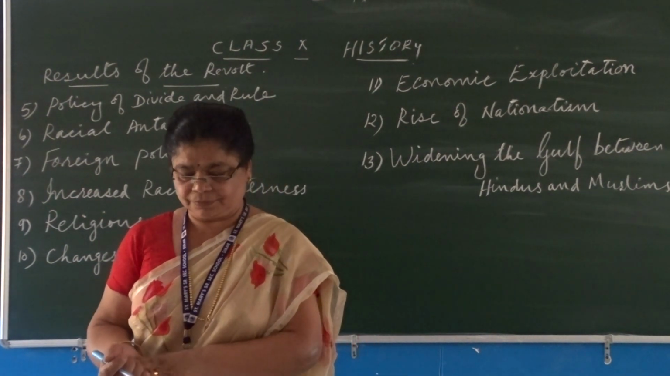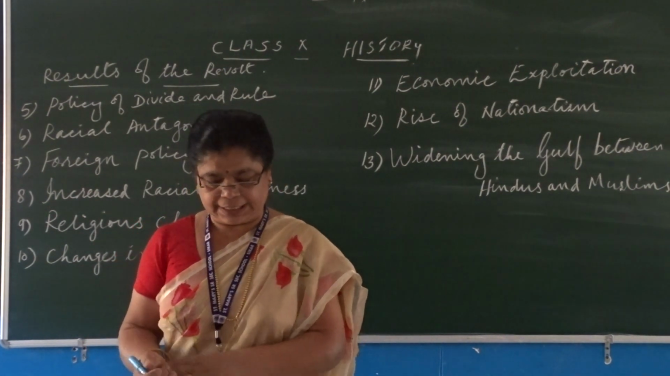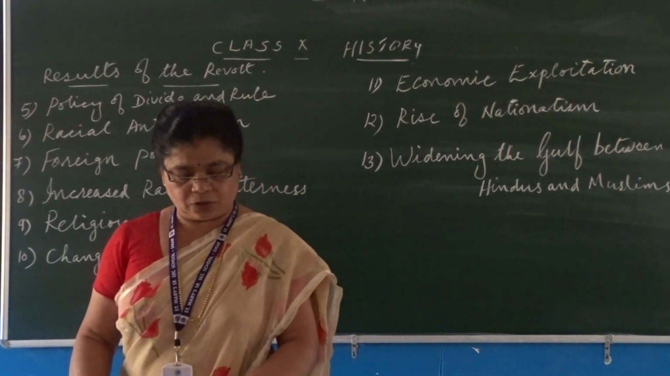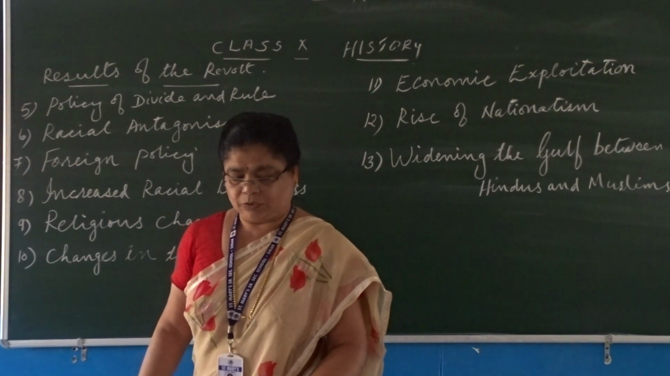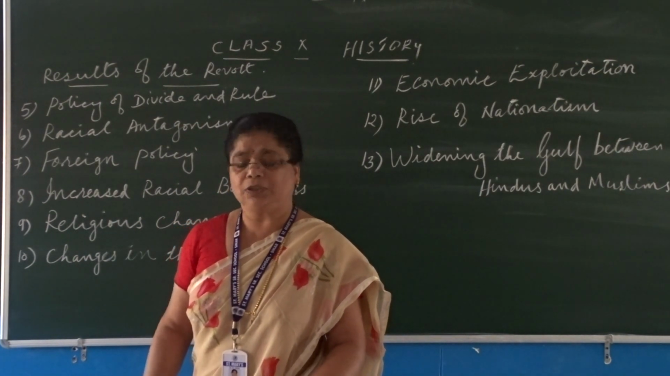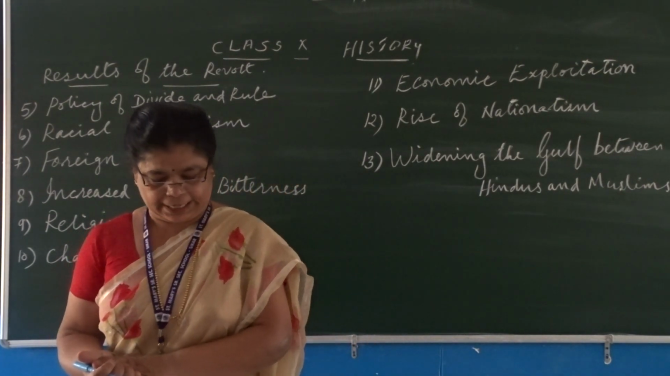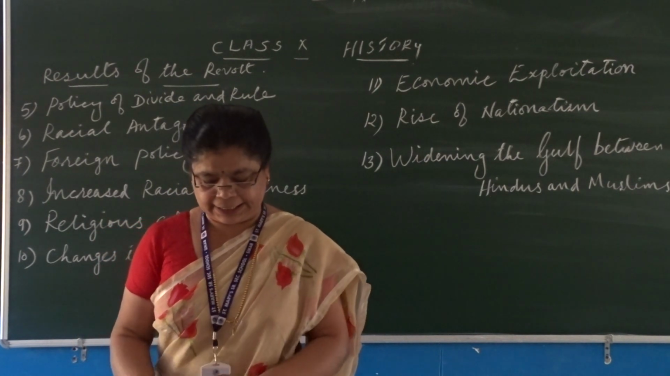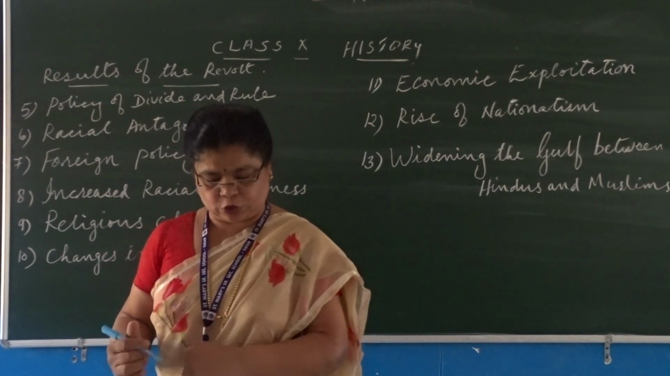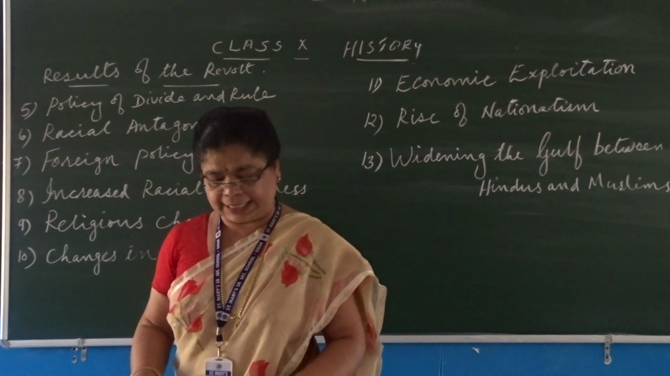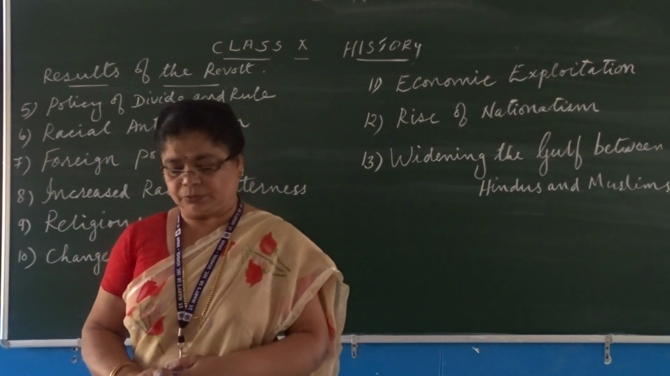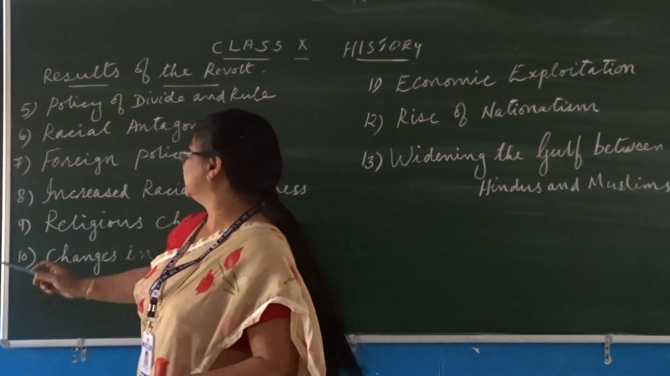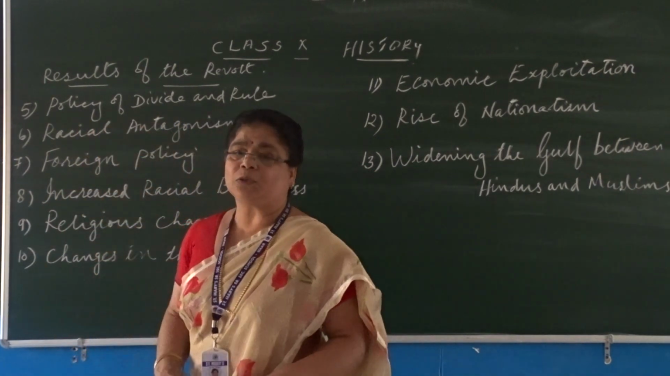Hello students, welcome back. Last day we had gone through the various consequences of the outbreak of the revolt of 1857 and we discussed the four consequences up to relations with the princely states. Now today we shall move to the fifth consequence, that is the policy of divide and rule.